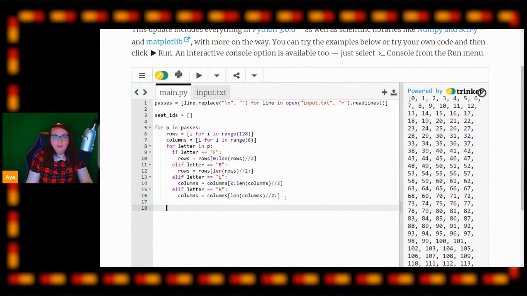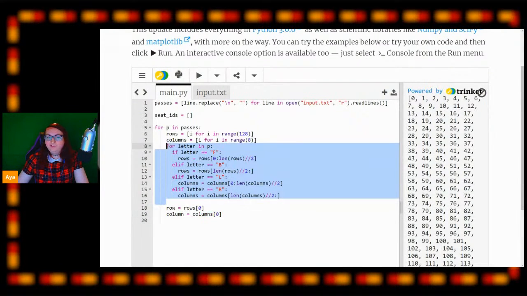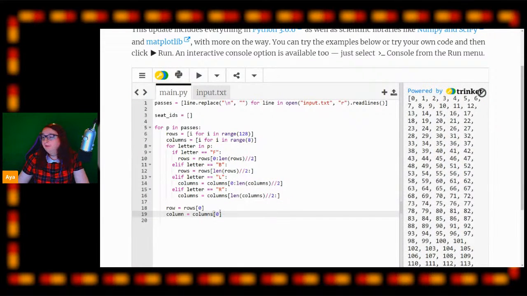So we can say our row equals row 0, because when we get to this point, our row array will only have one value in it. So we're going to equal that to the single value that's left in there, and the same for column. It's actually going to be rows 0 and columns 0, just like so. So now for every seat, we know what row that seat is in and what column that seat is in based on the letters in the pass. It would have chunked it all down in the correct order.